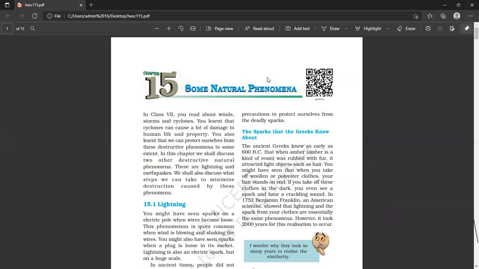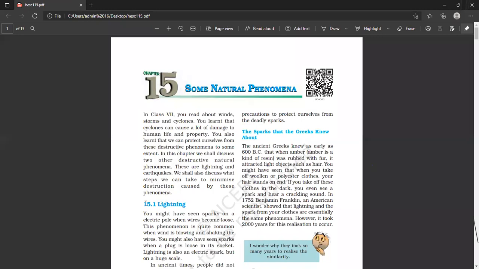In this chapter, we will try to discuss the science behind natural phenomena like earthquake and lightning. Lightning is a natural phenomenon which is taking place around us, and earthquake is also a natural disaster which is sometimes taking place around us.